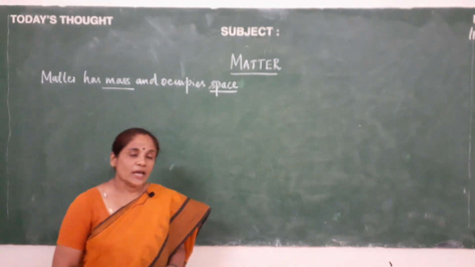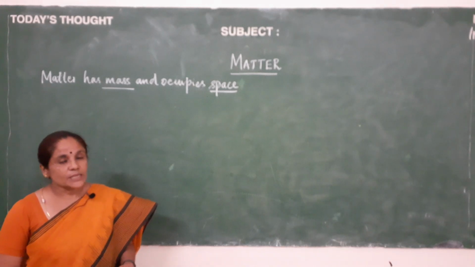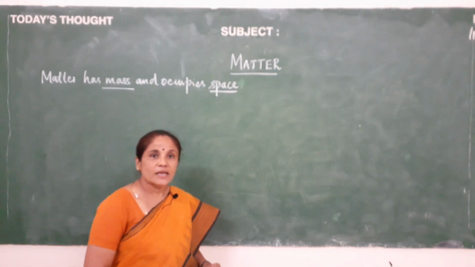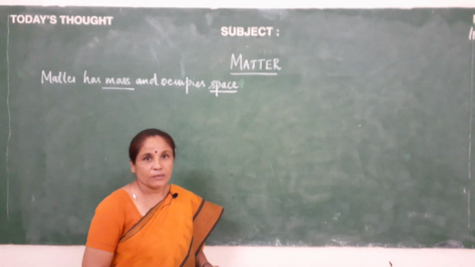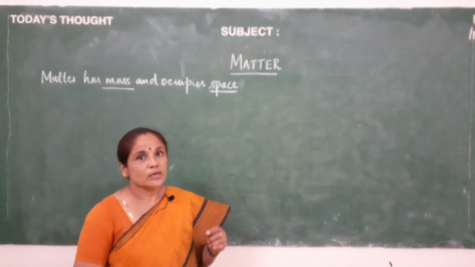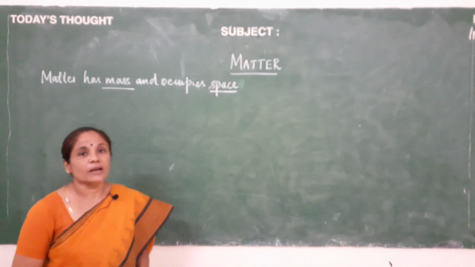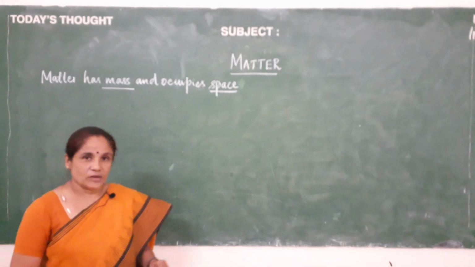Next we will move on to properties of gas. Gases, they do not have a definite shape, they do not have a definite volume. That means the volume of the gas is equal to the volume of the container in which it is kept. Gases are highly compressible. You can compress gases to a very good extent and they readily flow. Example, carbon dioxide, oxygen, nitrogen, etc.